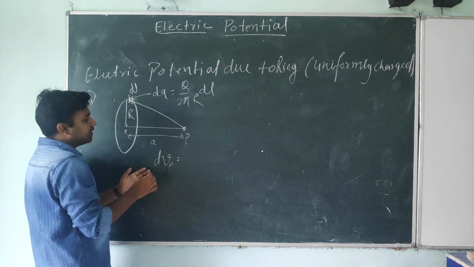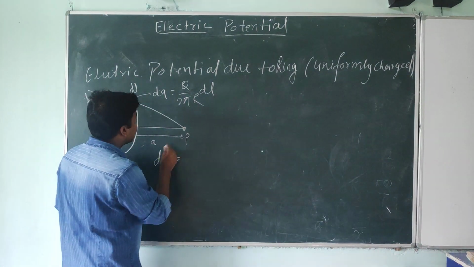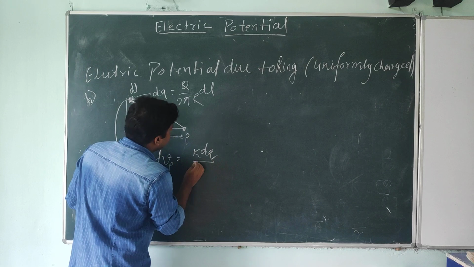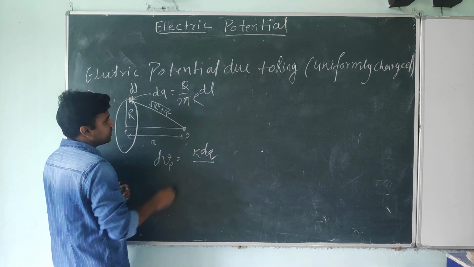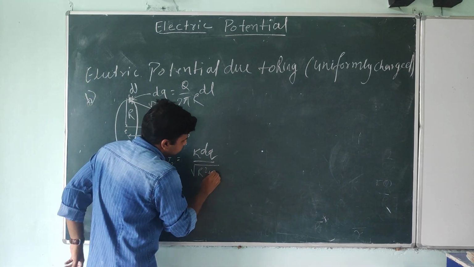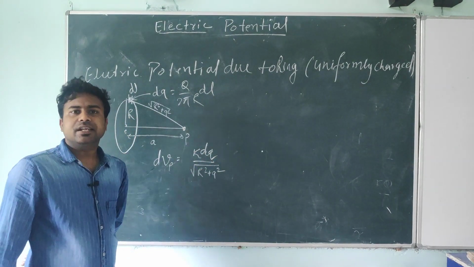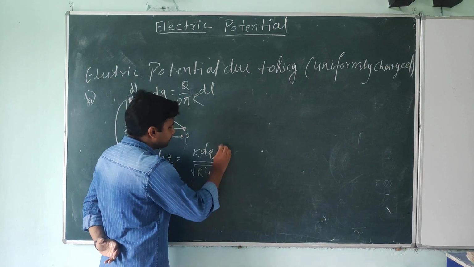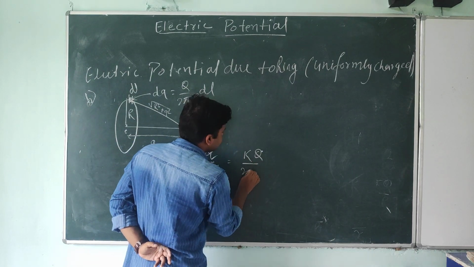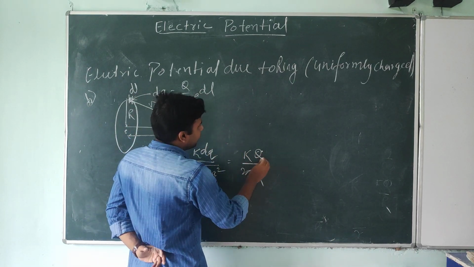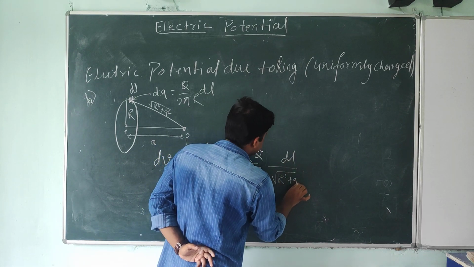Right now I am calculating dVp, small, because for small charge the electric potential you get is also very small. That will be k dq divided by this distance, which is root under r square plus a square. So k dq divided by root under r square plus a square. Now k is k, dq is Q divided by 2 pi r, very simple, into dl, and in the denominator we have root under r square plus a square.